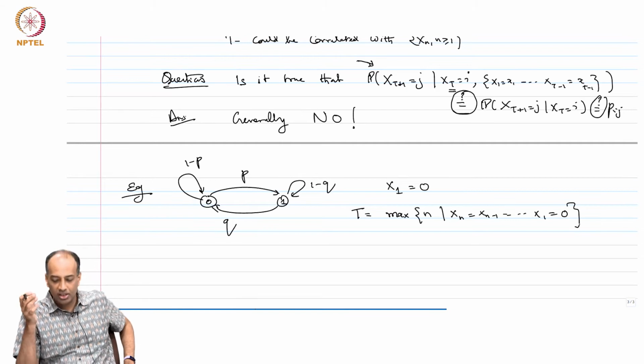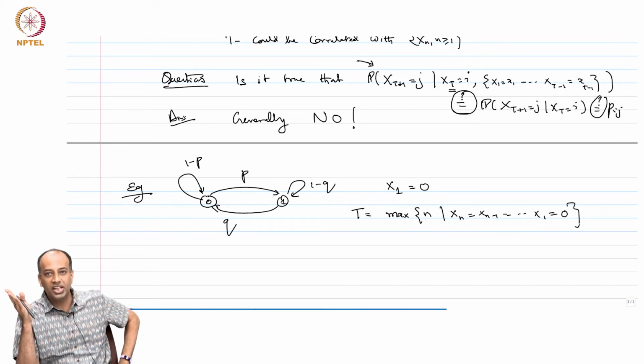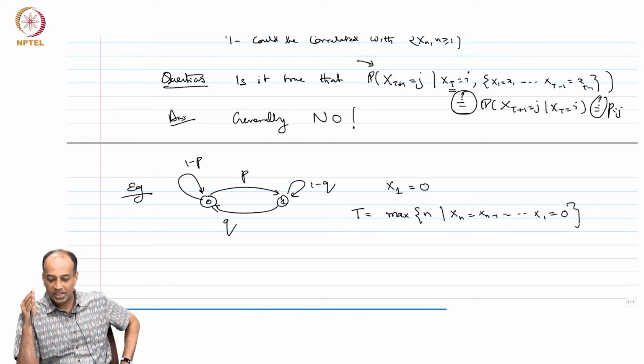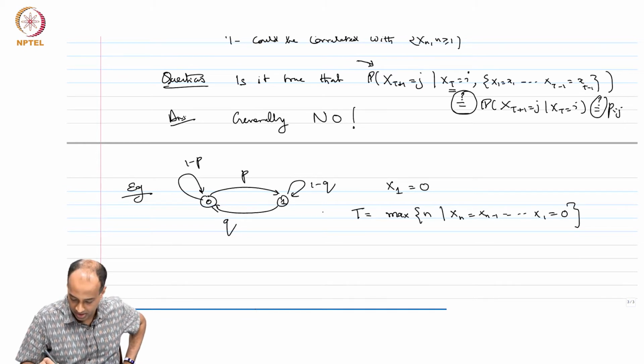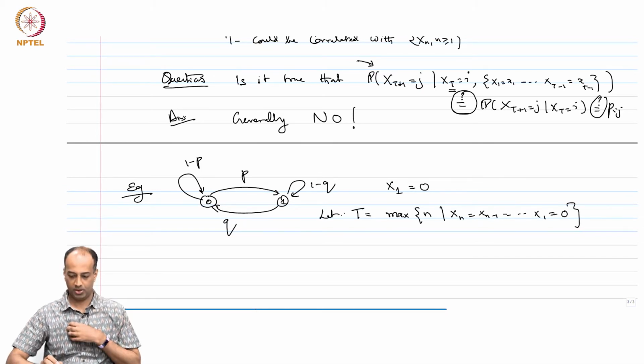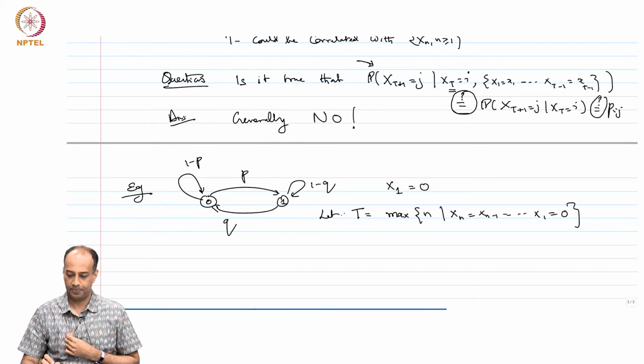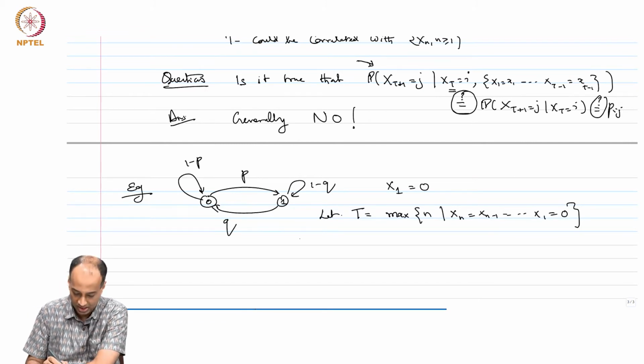So what does t mean? If t is equal to 13, that means that x_1 through x_13 are all equal to 0 and x_14 must be equal to 1. Then t is equal to 13. That is what this definition means. Now, for this t,